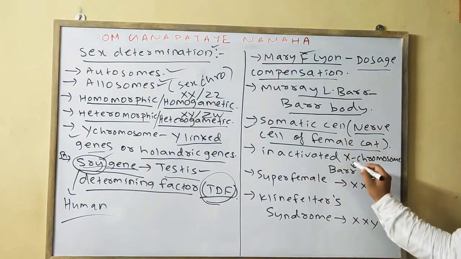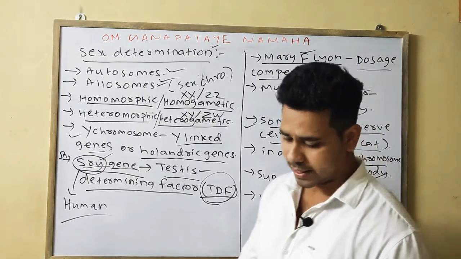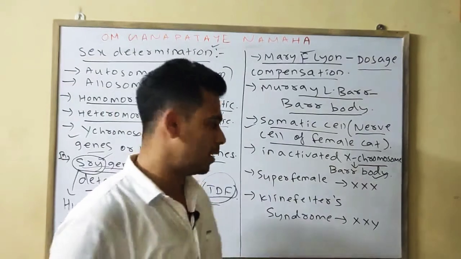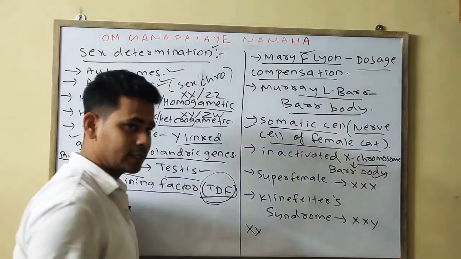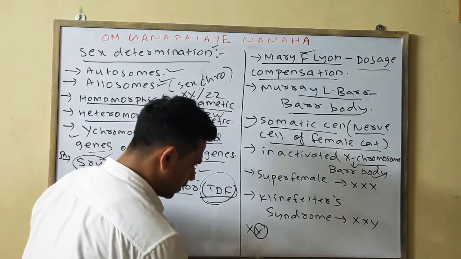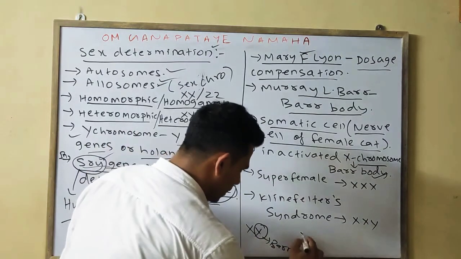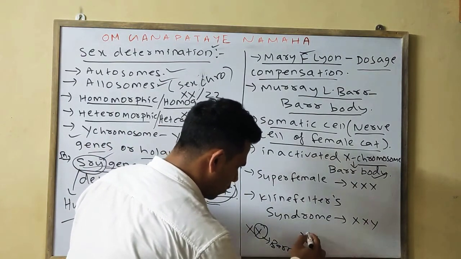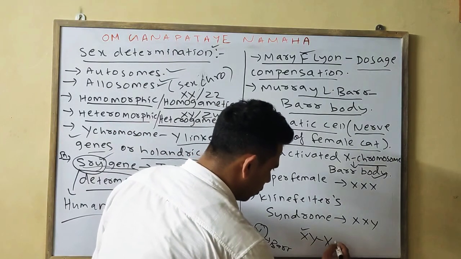As I said earlier, the inactivated X chromosome is nothing but your Barr body. In the case of the normal female, it is XX, meaning 1 X gets inactivated, and this is your Barr body. In the case of the male, it is X and Y. As only 1 X chromosome is present, there is no Barr body.